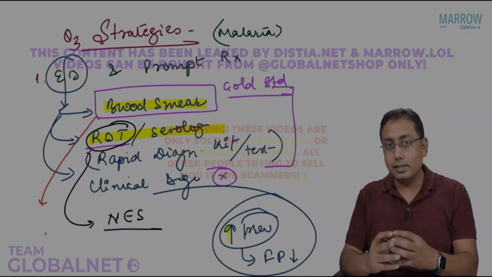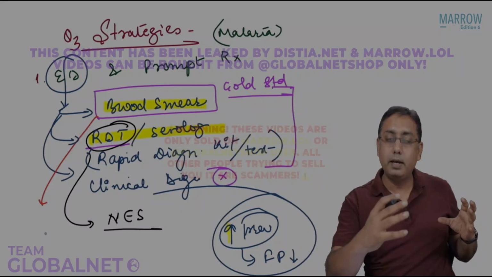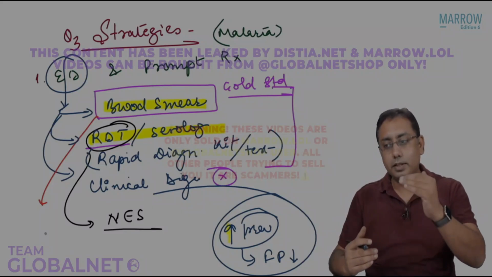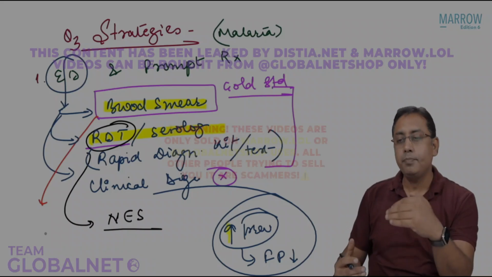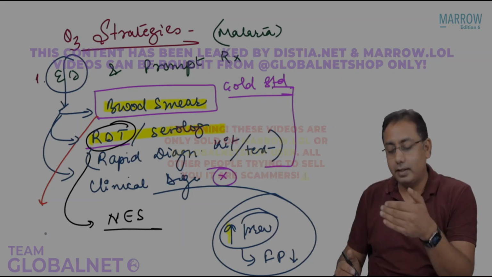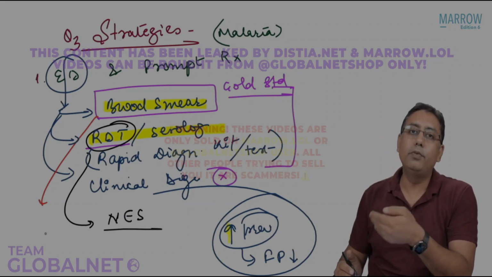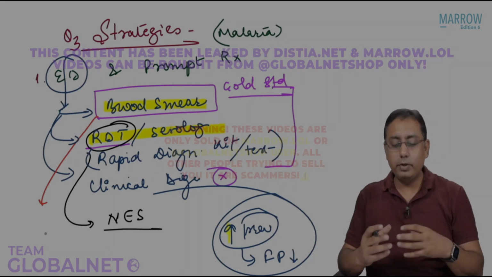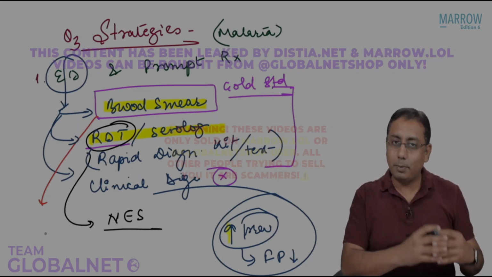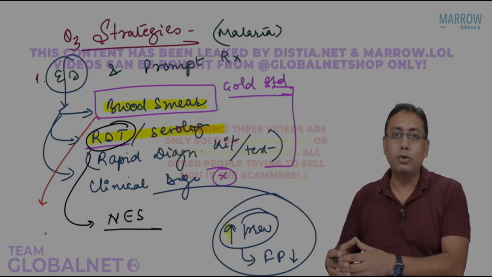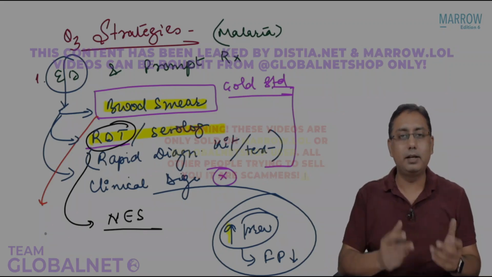The RDT is still the same, but because the prevalence is super high in those states, the chance of false positivity will decline. And because false positivity declines, the positive predictive value increases. That's the understanding for approving rapid diagnostic kits in malaria. That is how you are going to integrate the whole understanding of epidemiology and biostats with national health programs and growth charts and mother and child health and demography.